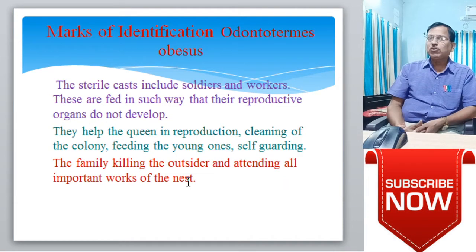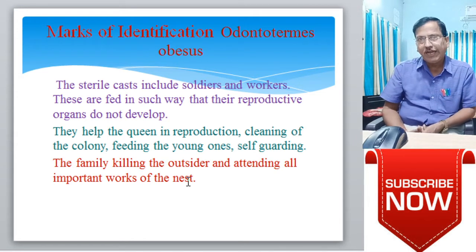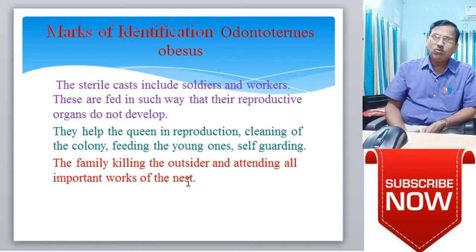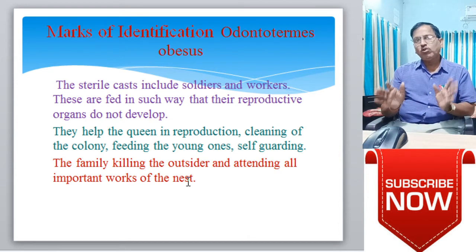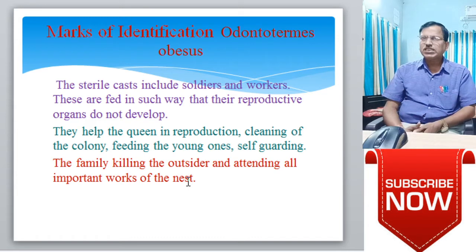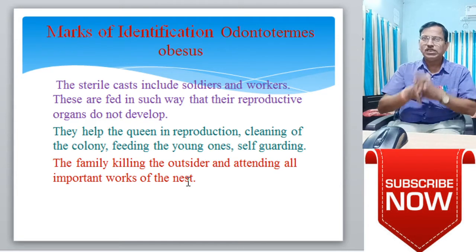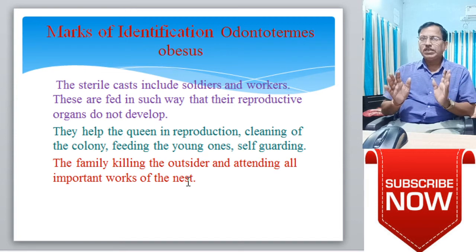The sterile caste includes soldiers and workers. These are the most important caste groups in white ants or wood termites as workers. These are fed in such a way that their reproductive organs do not develop. It is also called sterile. It does not really participate in fertilization. They help the queen in reproduction, cleaning of the colony, feeding the young ones, guarding the family, killing outsiders, and attending all important works of the nest.